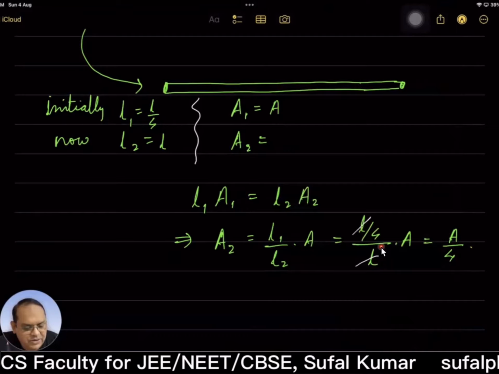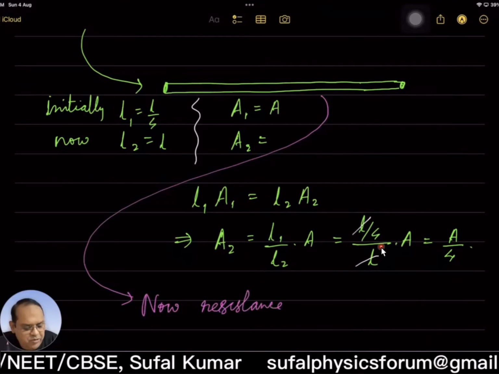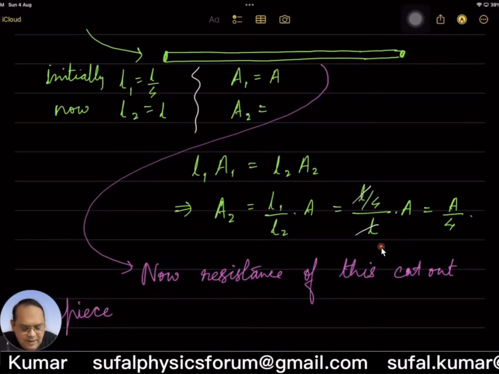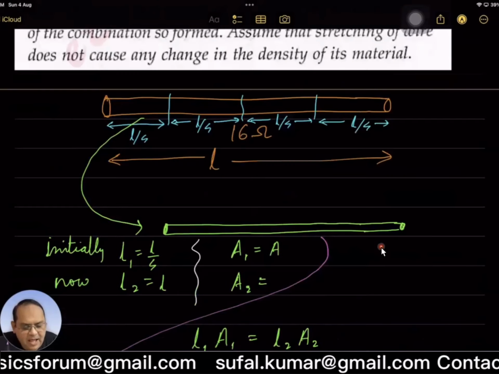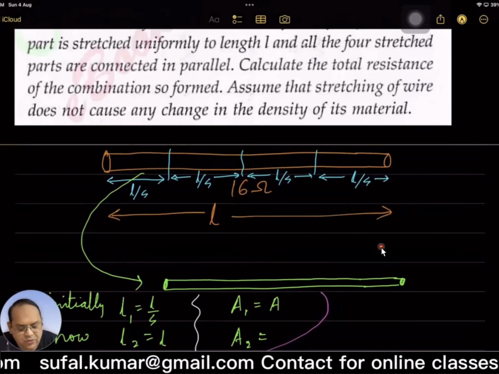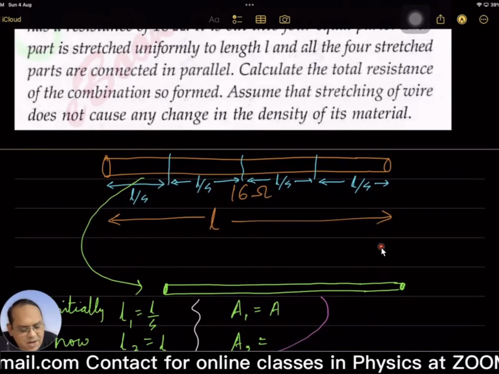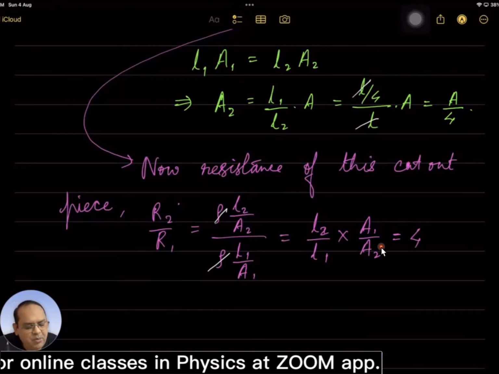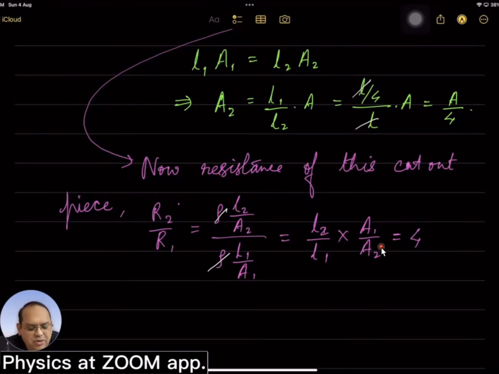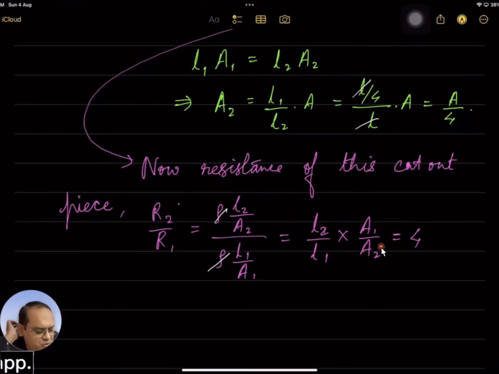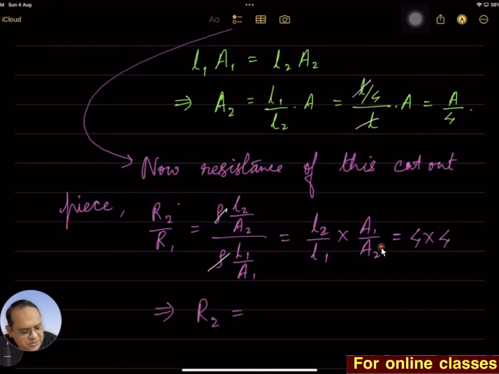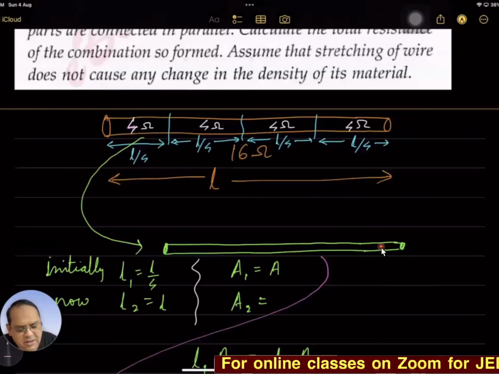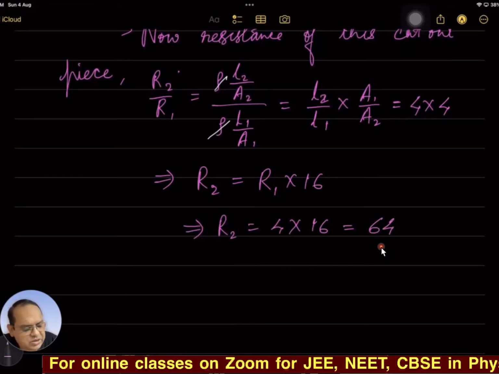We could find resistance also. Now resistance of this cutout, है ना? 4 ohms before stretching. Before stretching it was 4 ohms. Yes, right, because 4 equal parts, so R is proportional to L upon A. बाद का cross sectional area is A upon 4, यानी 1/4 हुआ है, तो वो भी 4 times ही है पहले से, है ना? It implies that R2 is R1 into 16, but R1 was 4 ohms, so 64 ohms.